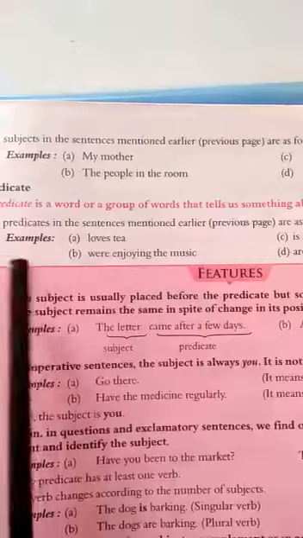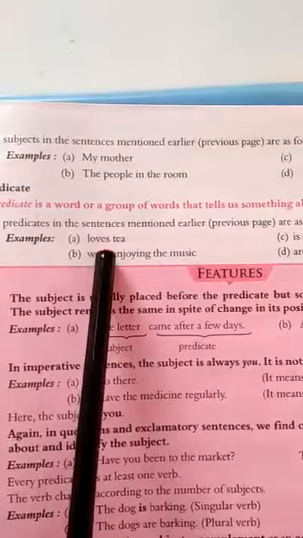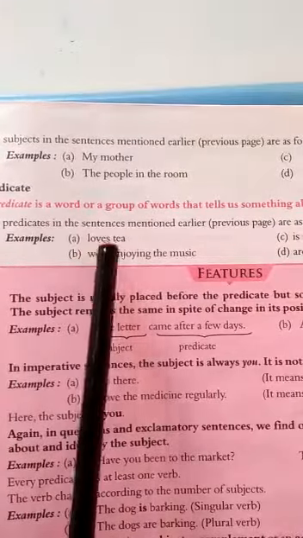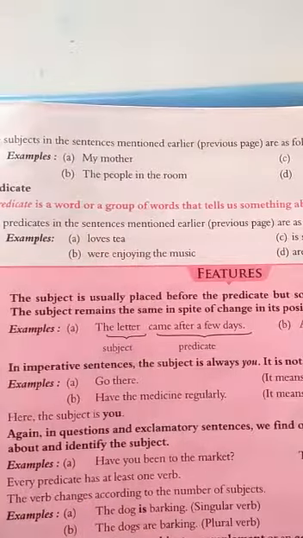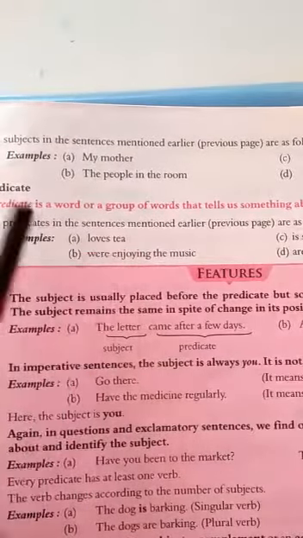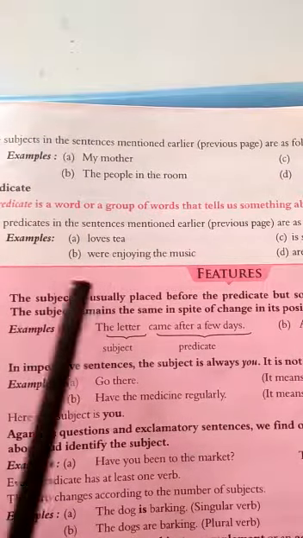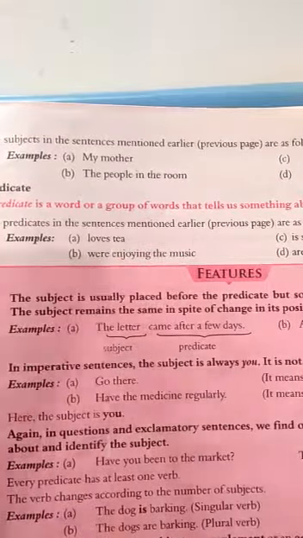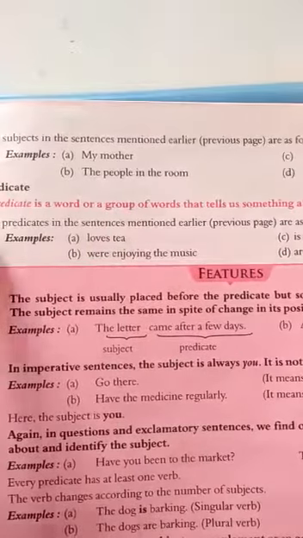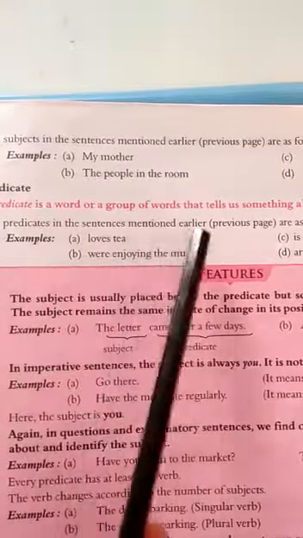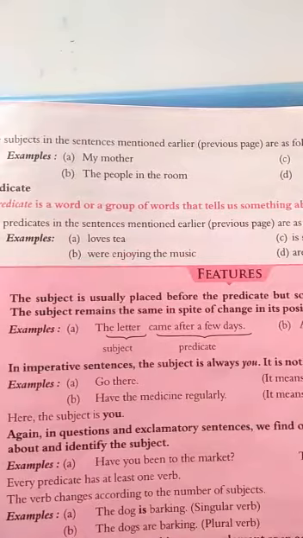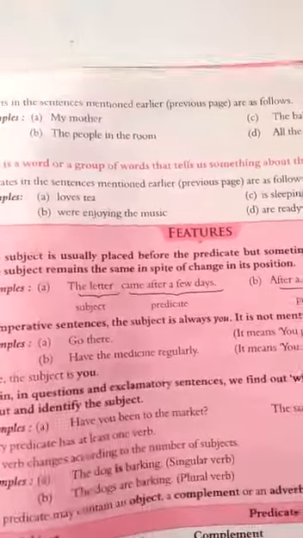It is a group of words that tells something about the subject, that the mother loves tea. So I think you have understood, children.